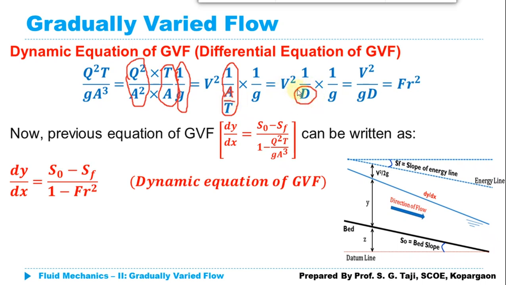So I am replacing A upon T with the D. Here it is V square multiplied by 1 upon g. So the simple equation we are getting here is V square upon gD. What is this V square upon gD?